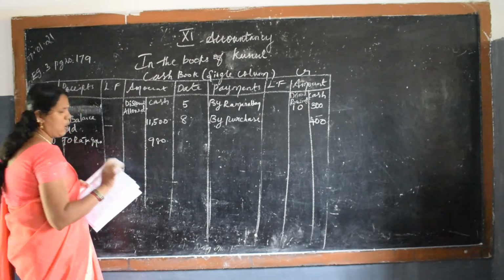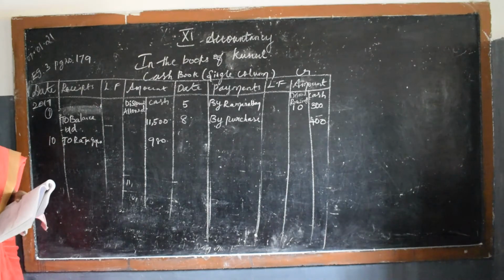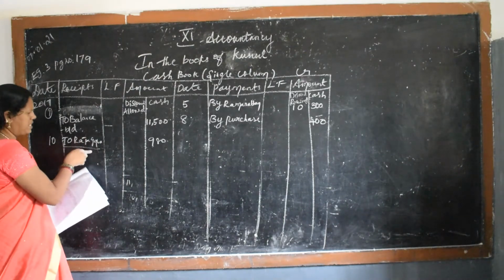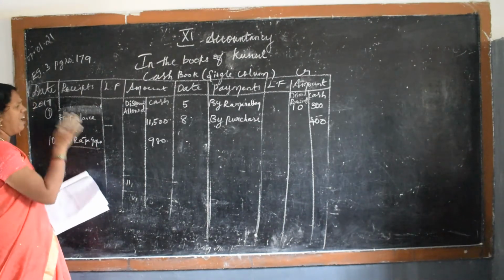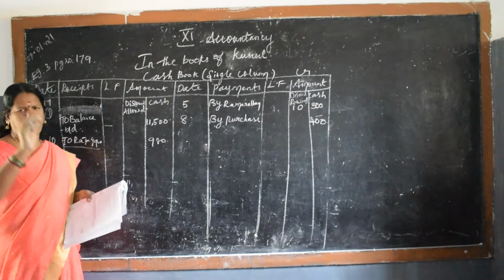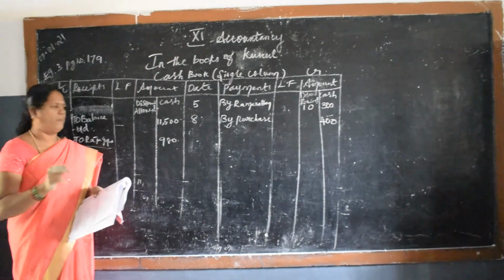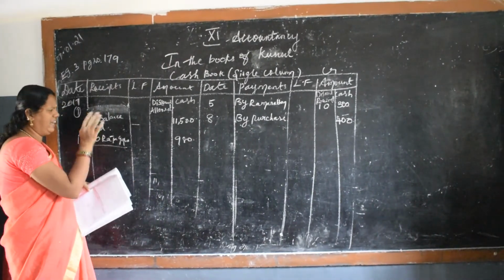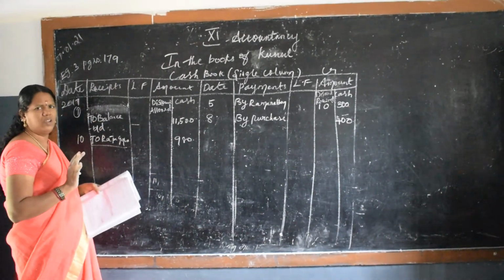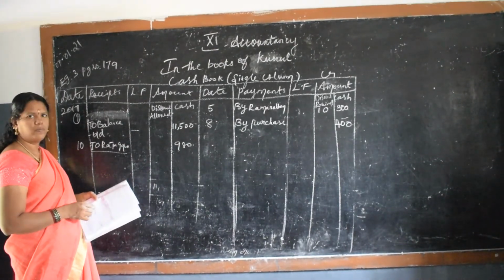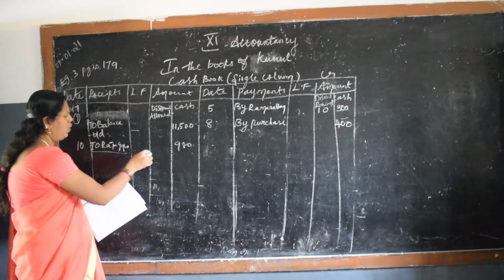Okay, a discount allowed. Generally, if I have given a discount allowed, we are writing it in the debit side only. If you are writing in the debit side, whether it is a discount allowed or they have simply written a discount, no problem. If you write in the debit side, any discount you can write directly.